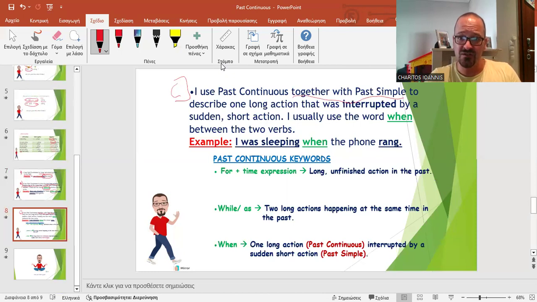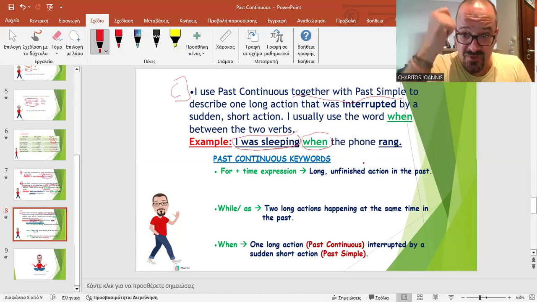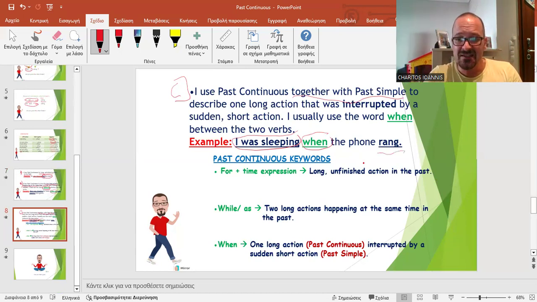So I use past continuous together with past simple to describe one long action. Here it is. I was sleeping and sleeping and sleeping. So that was interrupted by a sudden short action. I usually use the word when between the two verbs. So I was sleeping and sleeping and sleeping, long action, when suddenly, boom, the phone rang. This is the short action, right? Meaning that it happened very fast and suddenly, right?